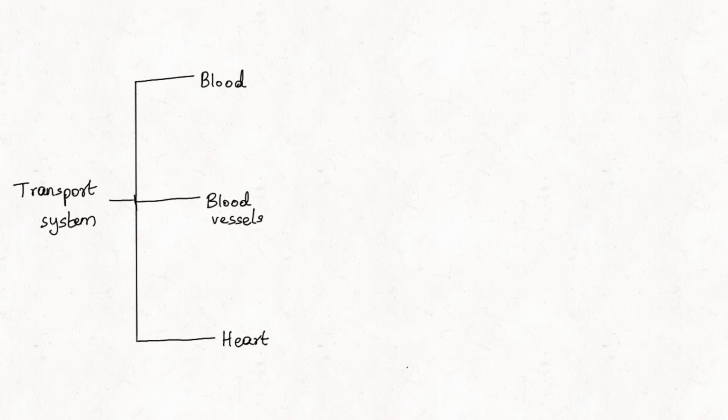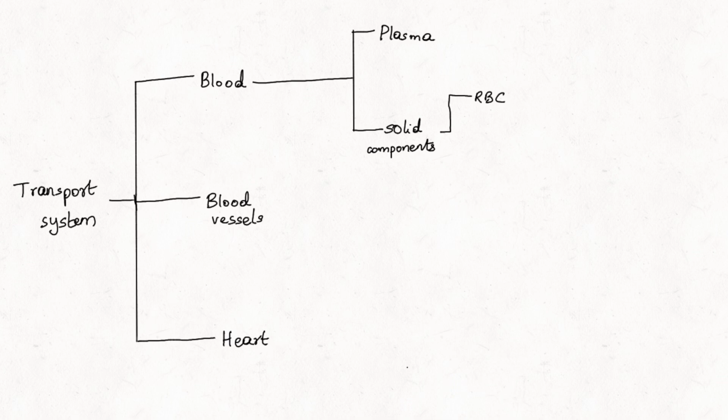It consists of two major components, the fluid medium or liquid component called plasma. It is through plasma that all the materials are carried. The second is the solid component. The three major solid components of blood are the three types of blood cells. They are red blood cells or RBC. They carry oxygen and help in oxygen transport.